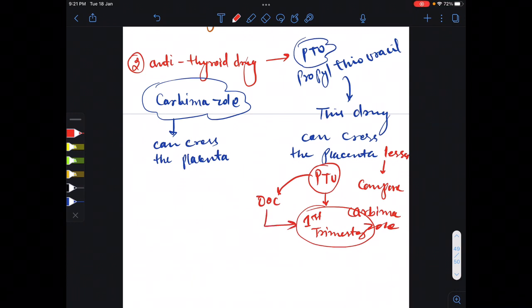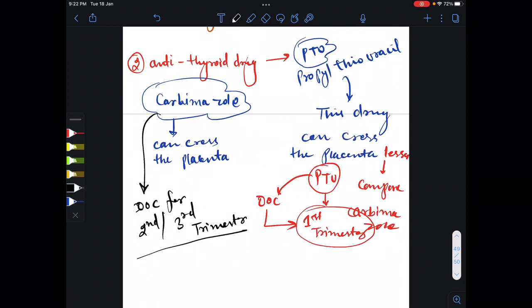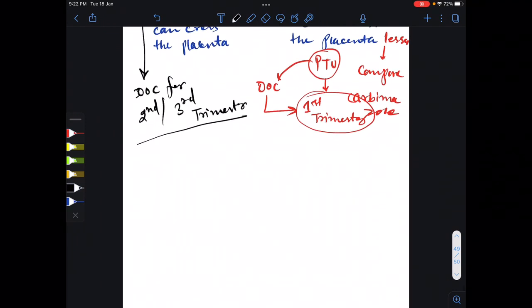But after first trimester, we should give carbimazole. So if they ask you the drug of choice for second and third trimester, then carbimazole will be the answer. Now you can ask why we are changing the drug, why we should not give only propylthiouracil during the whole pregnancy. Yeah, but here you should understand what the disadvantages of propylthiouracil are. First of all, this needs to be given 3 times a day. So I am writing PTU disadvantage.